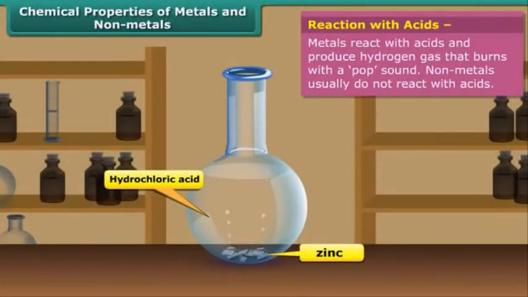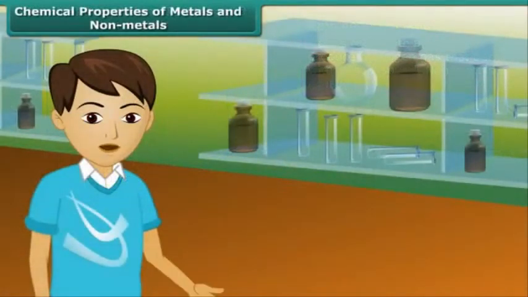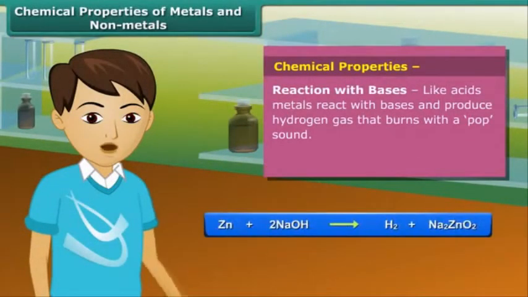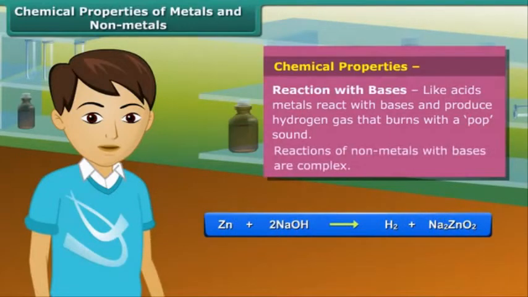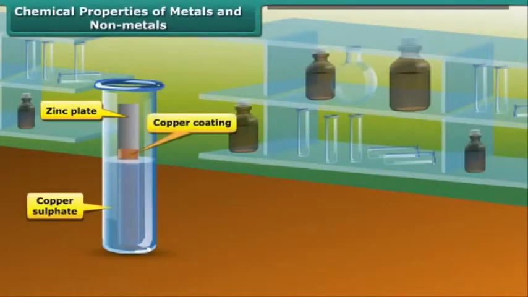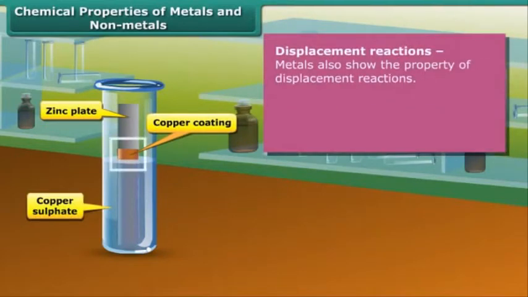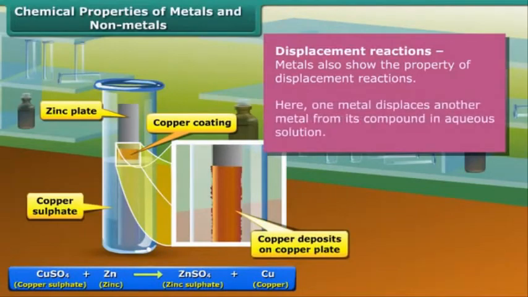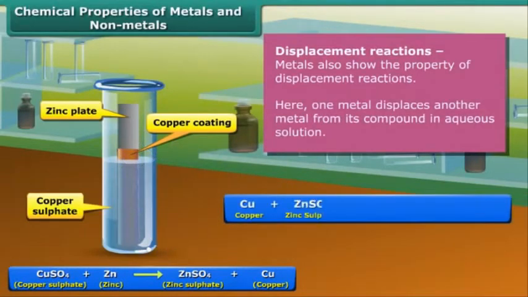Metals react with acids and produce hydrogen gas, while non-metals don't react. Friends, you'll be surprised to know that like acids, metals also react with bases and produce hydrogen gas. Non-metals react with bases in a complex way. Besides these chemical reactions, metals also show the property of displacement reactions. We can see a displacement reaction here in which one metal is displacing another metal from its compound.